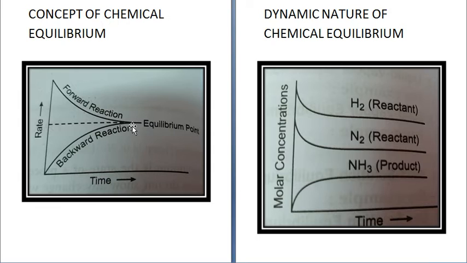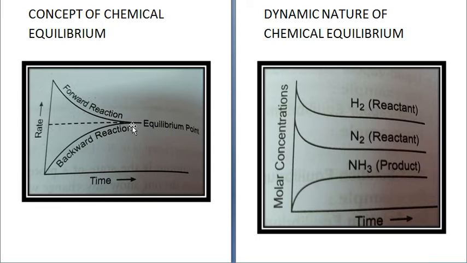If you change the conditions by increasing the temperature, the brown color disappears. And if you cool the bulb down from 25 degrees Celsius, the brown color fades. So this is the meaning of chemical equilibrium.